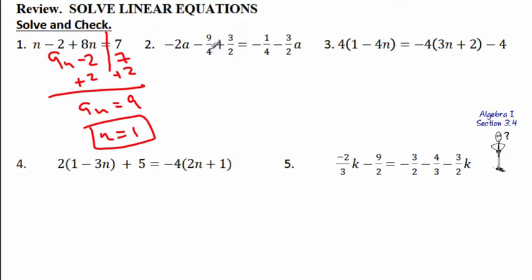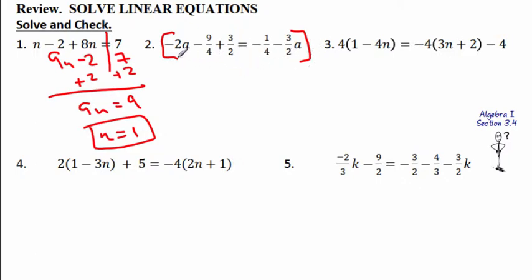Now, here's where all of that LCM stuff from the last section came in. I don't like this equation because we could combine like terms, and you can use your calculator and do it the old-fashioned way, just like number 1 here. But there's an easier way. Trust me, what we're going to do is multiply every single term. We're actually multiplying both sides of the equation by the least common multiple of the denominators.